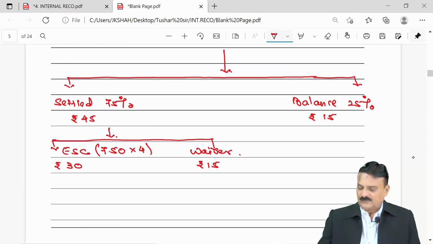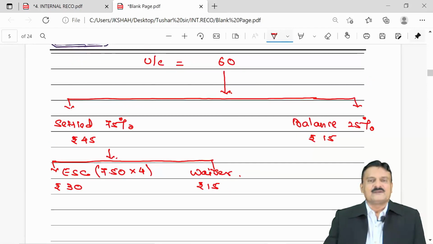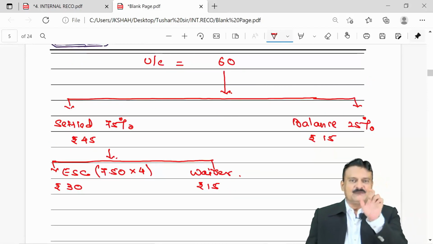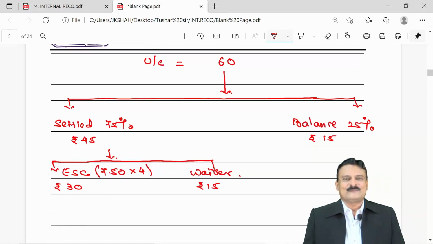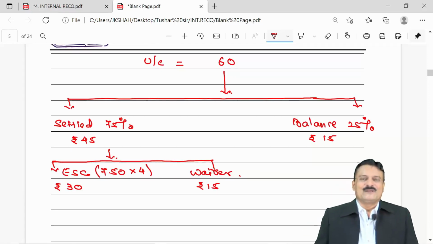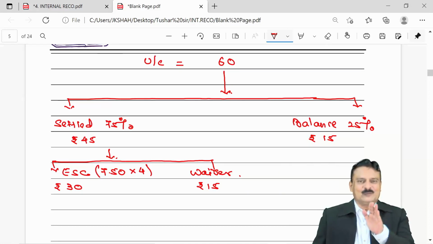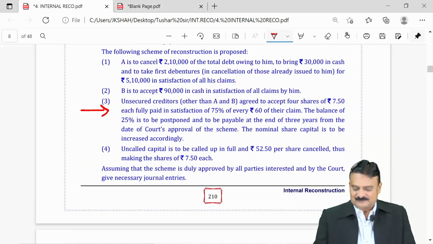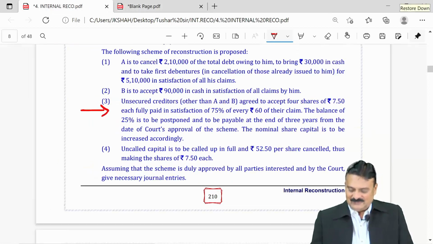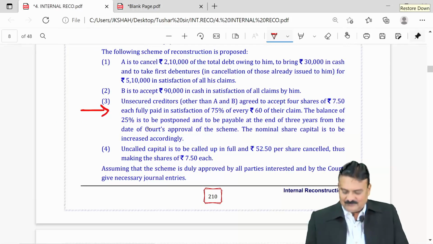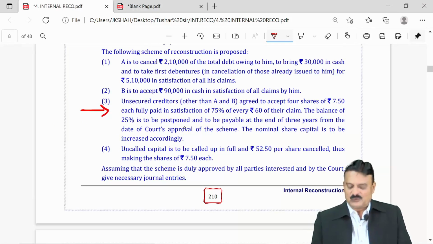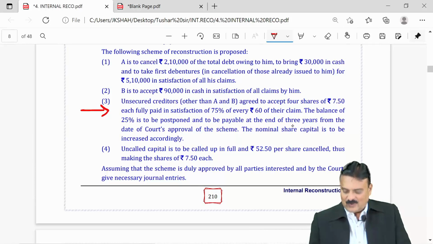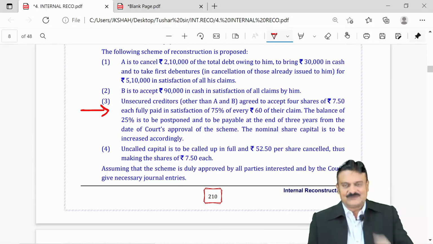Now all this working note what I prepared, students, was keeping in mind a base of rupees 60 as a figure. But you all know, friends, you cannot have a creditor of 60 rupees. So we now convert this 60 rupees in actual terms. Look into your question. It says the balance of 25% is to be postponed and to be payable at the end of 3 years.